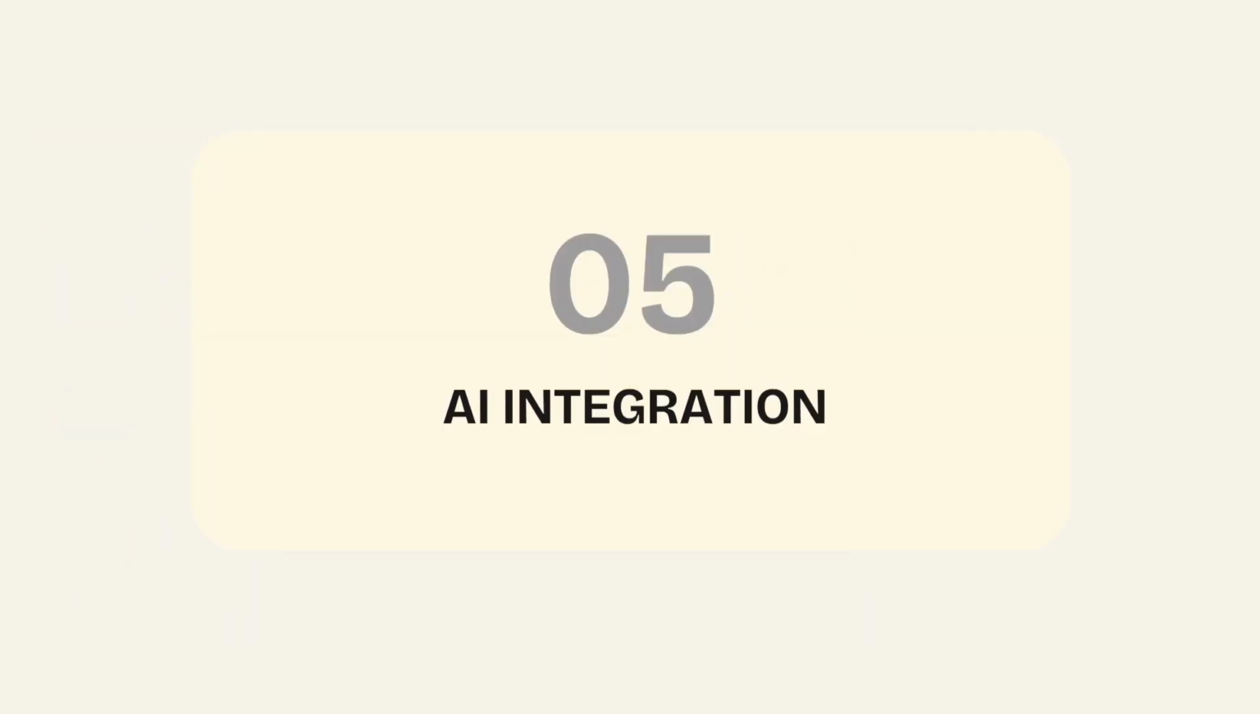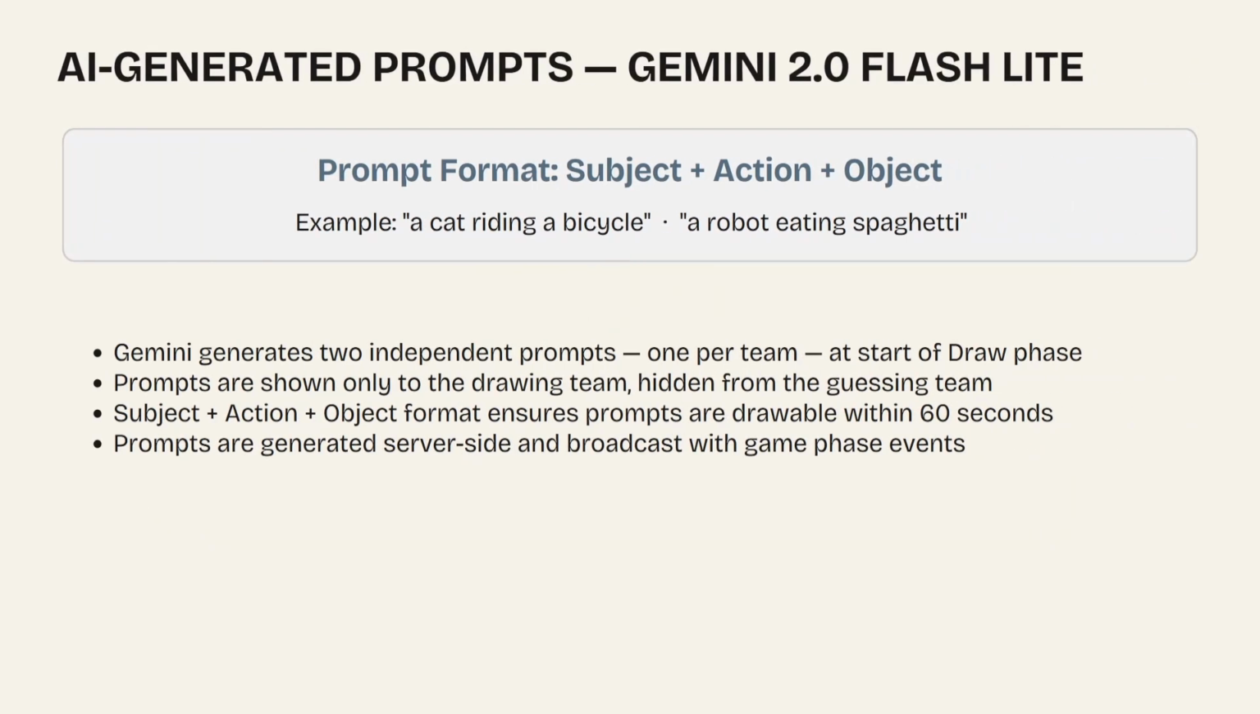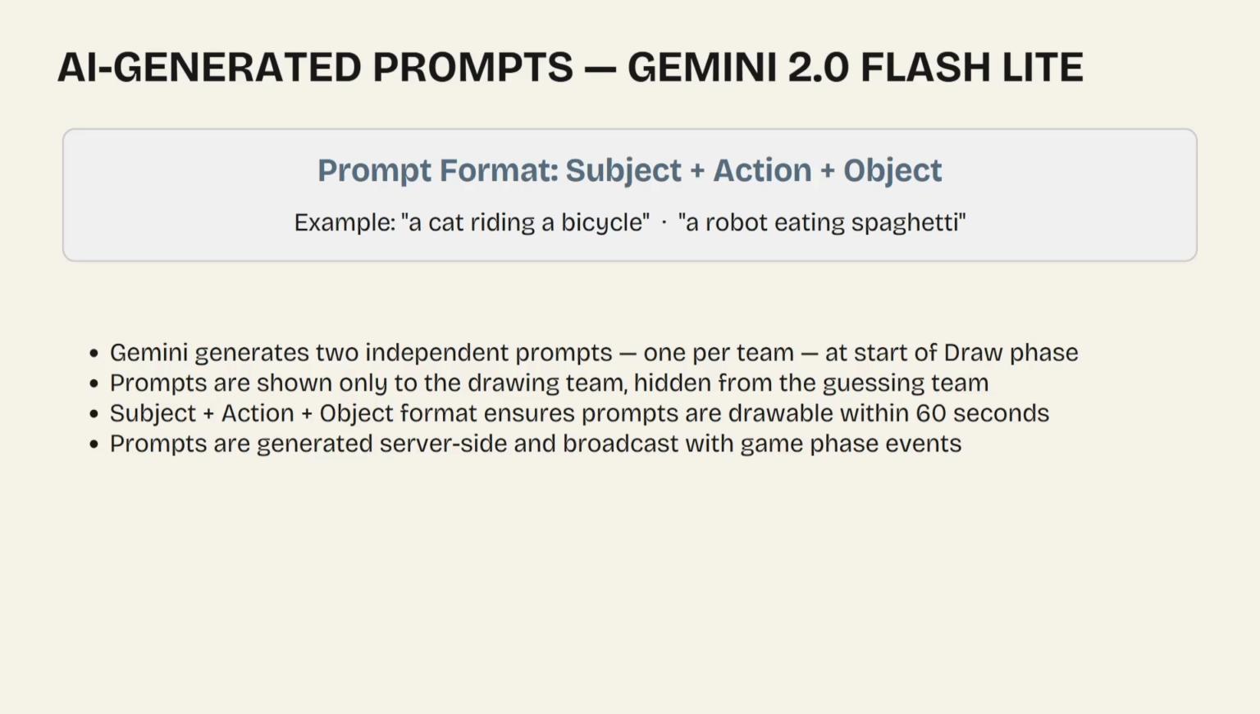Move on to how we integrate AI into our system. For drawing prompt generation, we use Gemini 2.0 Flash-Lite to generate 2 independent prompts, one per team, at the start of the draw phase. The prompts are generated server-side and broadcast with the game phase events. A prompt has the format of subject, action, object. For example, a robot eating spaghetti or a cat riding a bicycle.